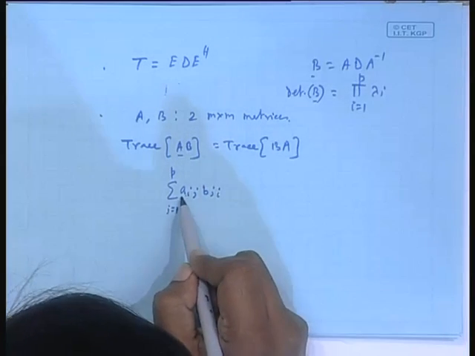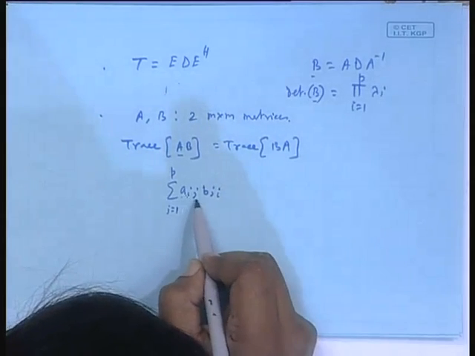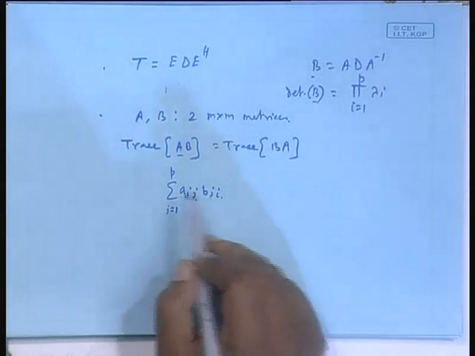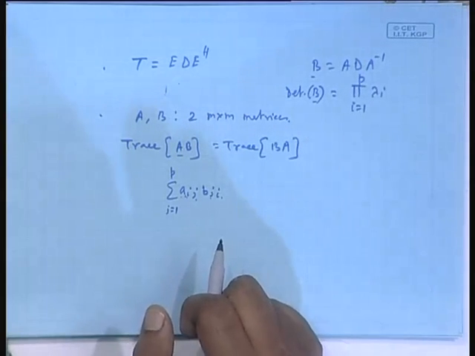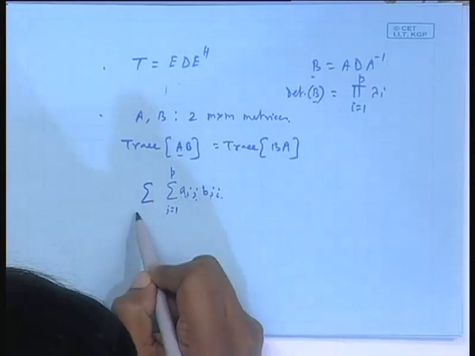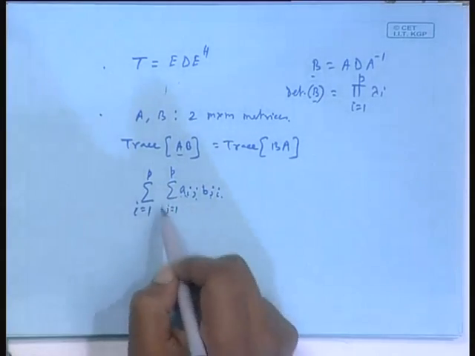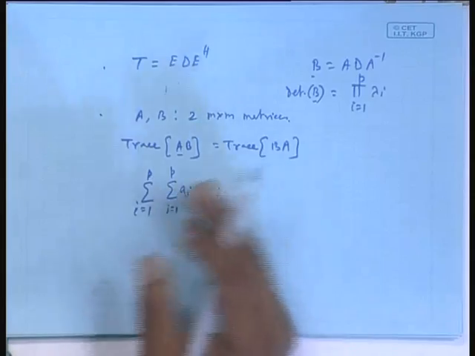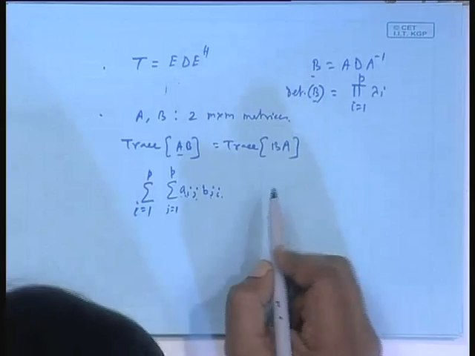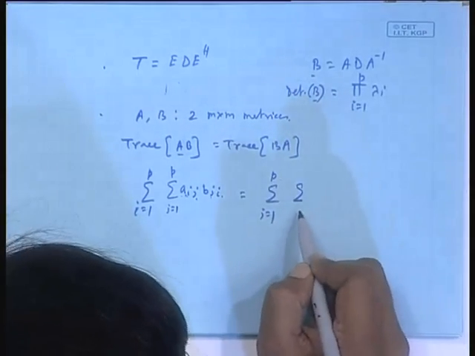So, I start with the ith row of A and the ith column of B: A_i1 B_1i, A_i2 B_2i, and so on. That will be the (i,i)th element, the ith diagonal entry, and I have to sum all the diagonal entries, so the final summation is over 1 to P. This you get on the left hand side, but this is a finite sum, so you can interchange the double summation, and the result comes immediately.